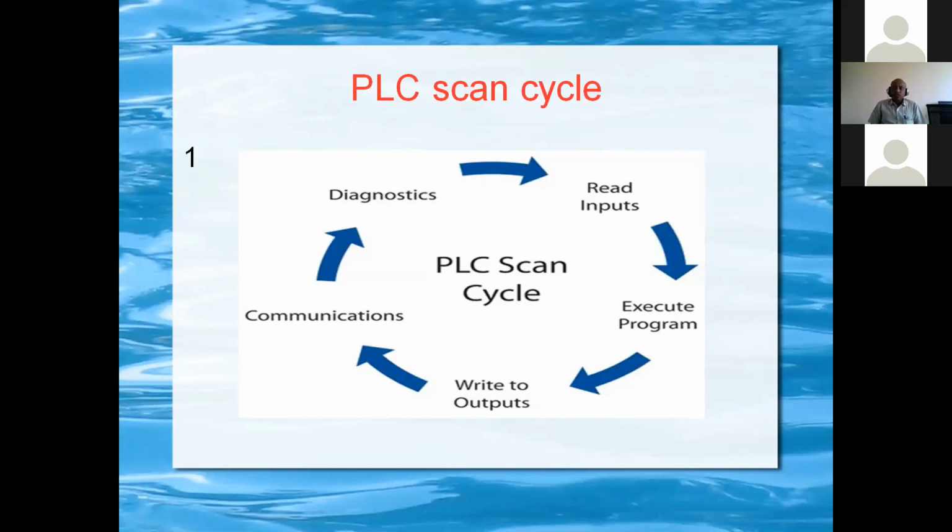Then it generates outputs according to the program and communicates with the HMI, human machine interface, to read the set points or give an alarm if anything goes wrong. Then the processor also performs diagnostic functions, checking whether the voltage is within the level or any watchdog timer has acted. Then our next cycle starts. This scan cycle is within 10 to 20 milliseconds, so very fast.